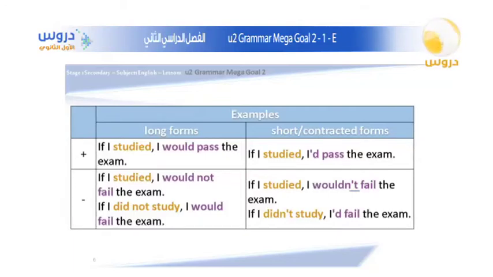The same goes for the next one: if I did not study, I would fail the exam. In this example we have two shortened forms.